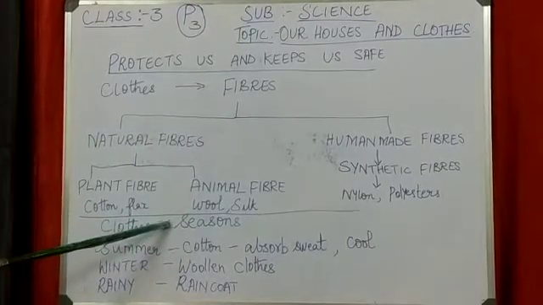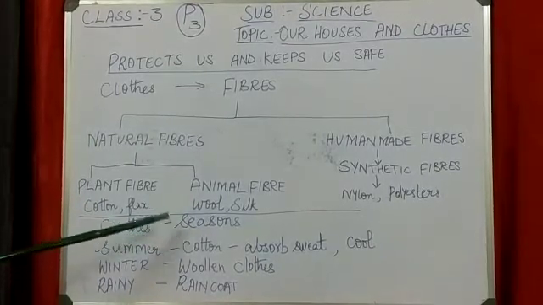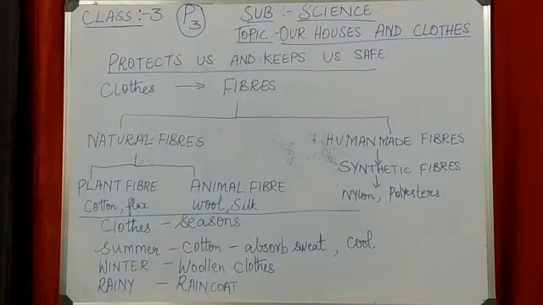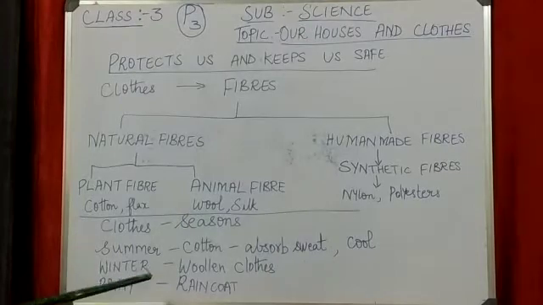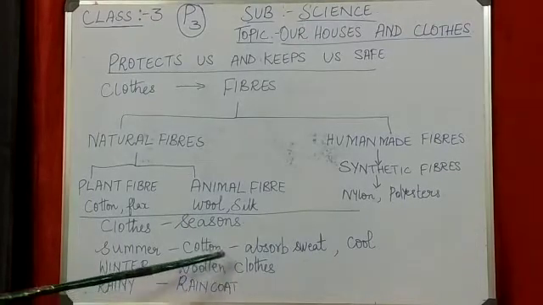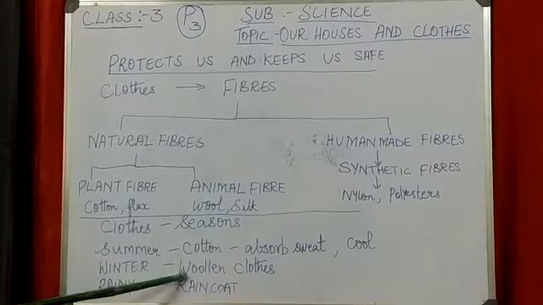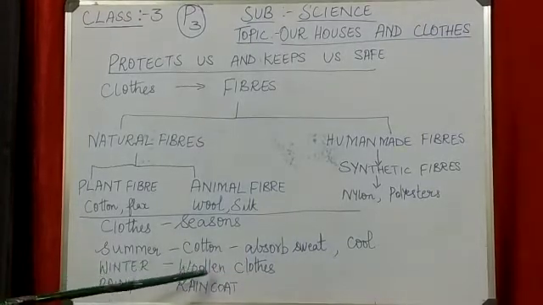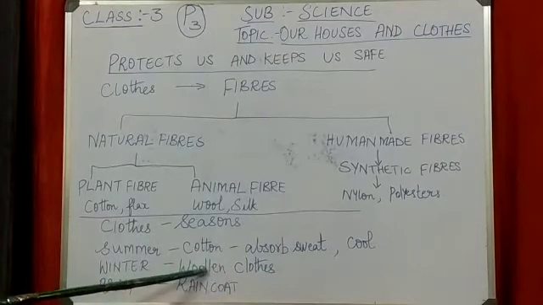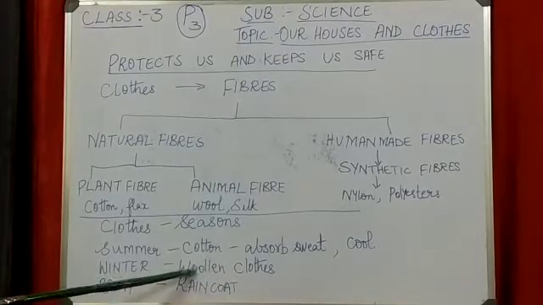For example, in Jammu and Kashmir the climate is very cold, so the people there wear woolen clothes. Here, during winter season we wear woolen clothes because these clothes keep our body warm.